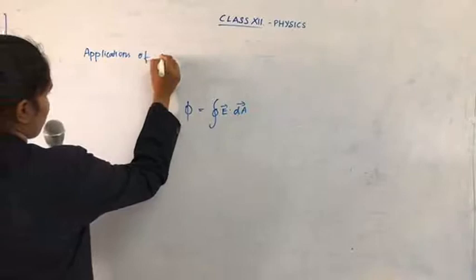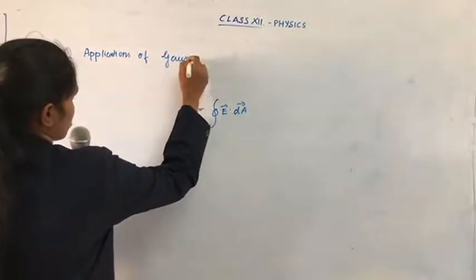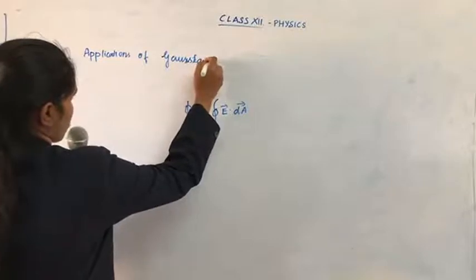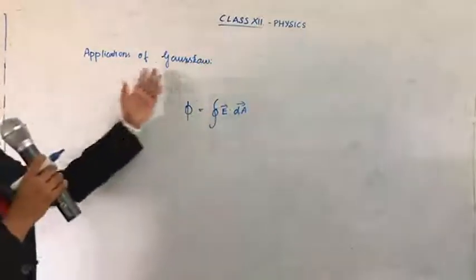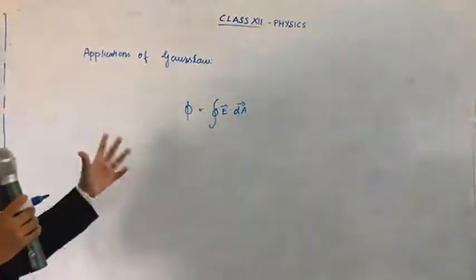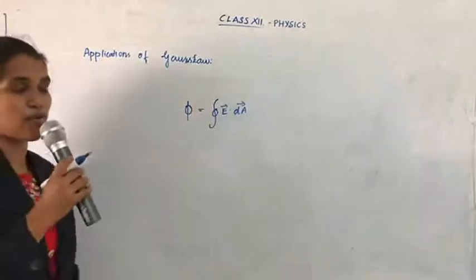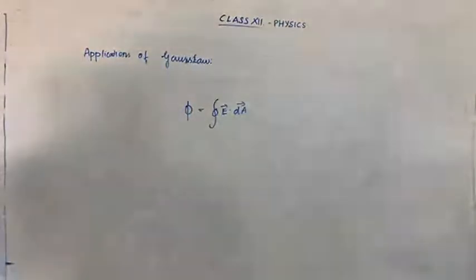Write down the heading: Application of Gauss law. Based upon its applications, we are going to derive three equations and find the electric field of those three.